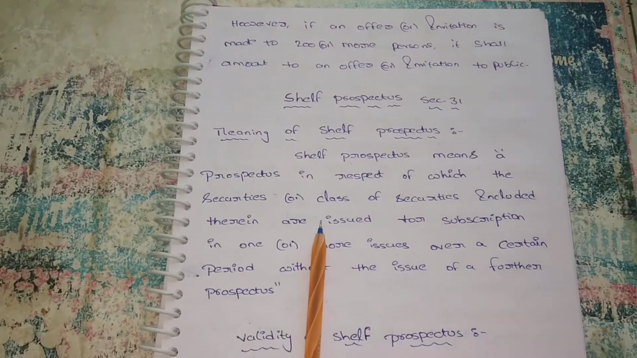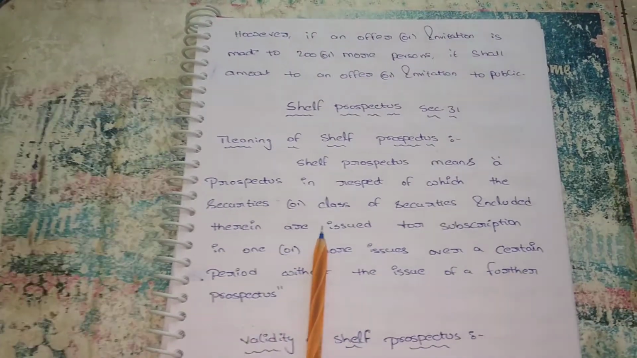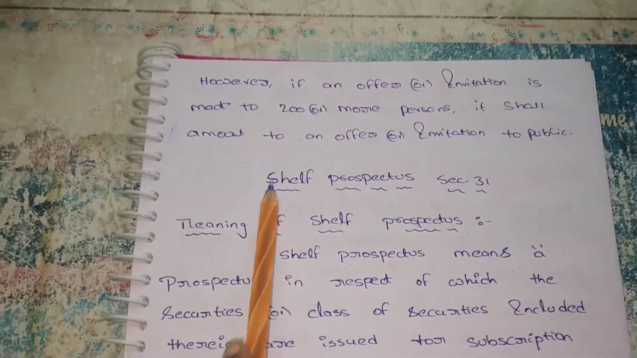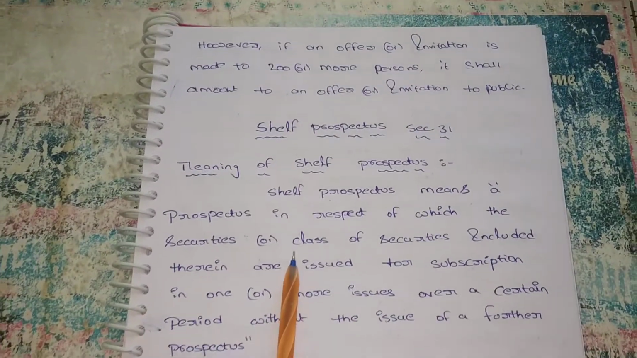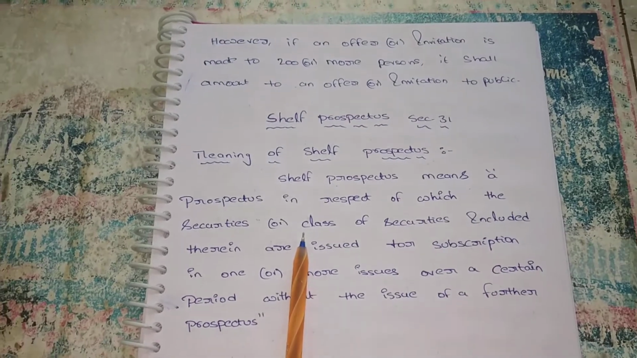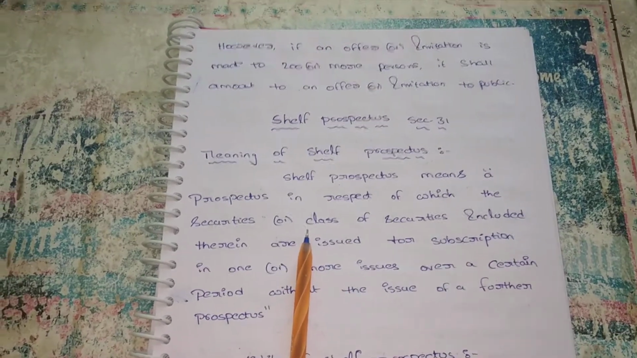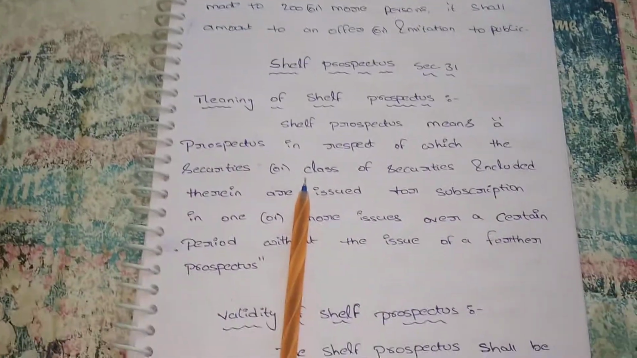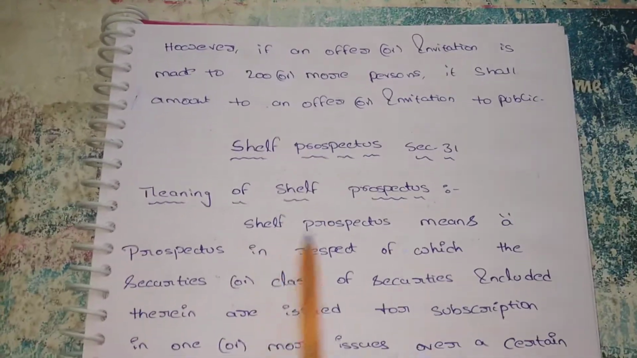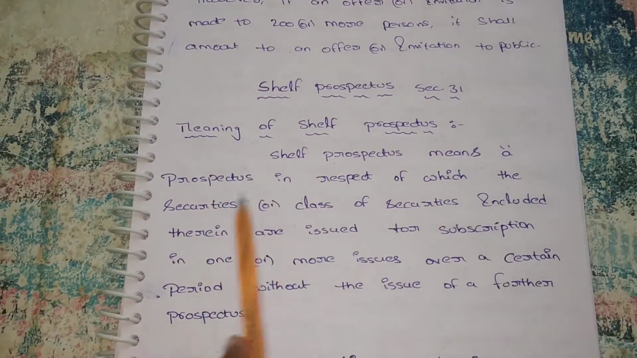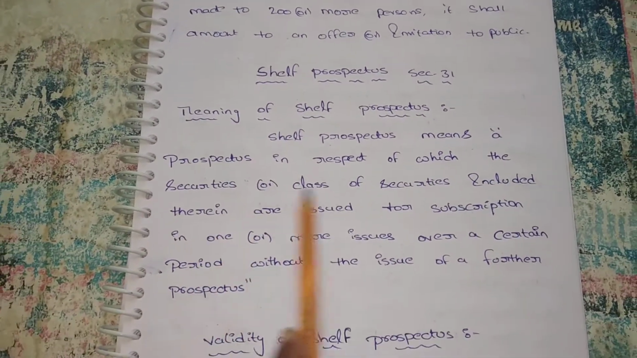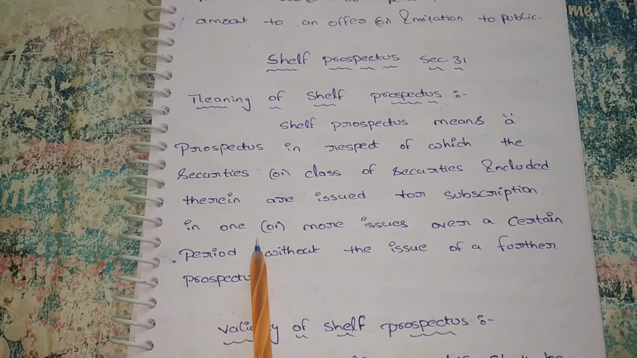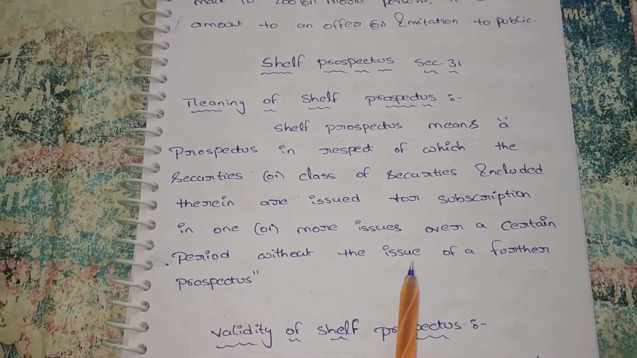So the meaning of the shelf prospectus is very helpful. While issuing the prospectus, we just have to mention that it is a shelf prospectus. With this shelf prospectus, we are not required to issue the complete prospectus details the second time. We just have to give the previous prospectus along with an information memorandum. Shelf prospectus means a prospectus in respect of which the securities or class of securities included therein are issued for subscription in one or more issues.